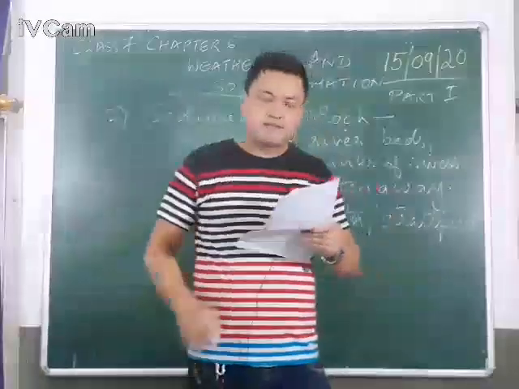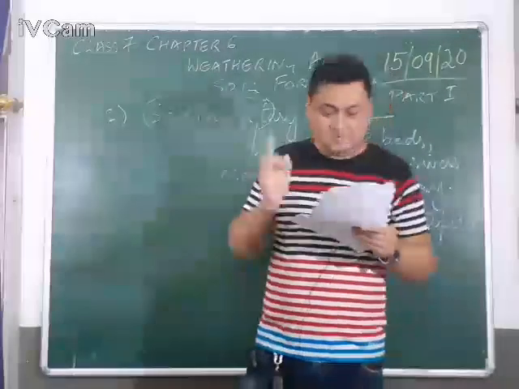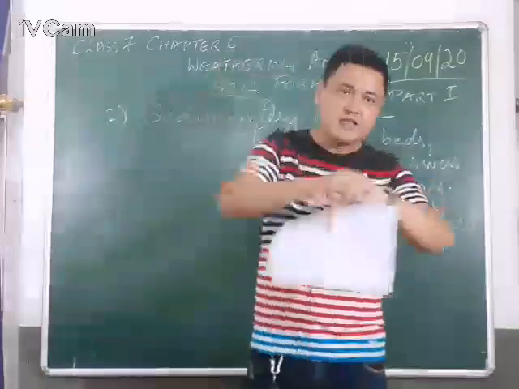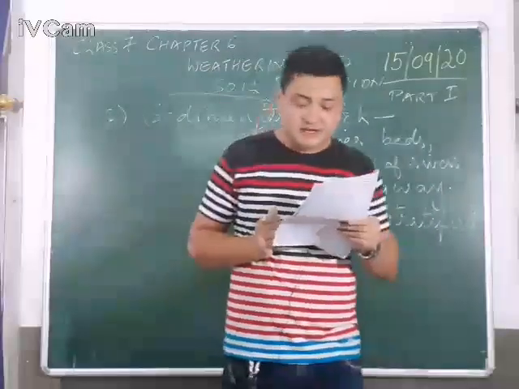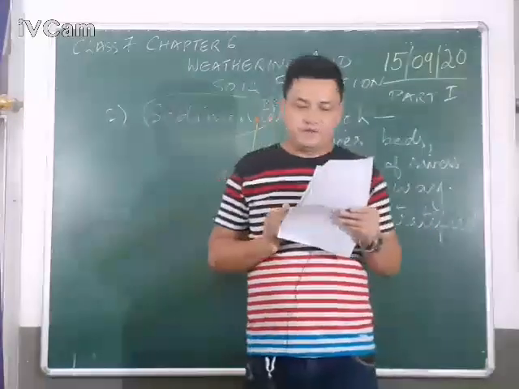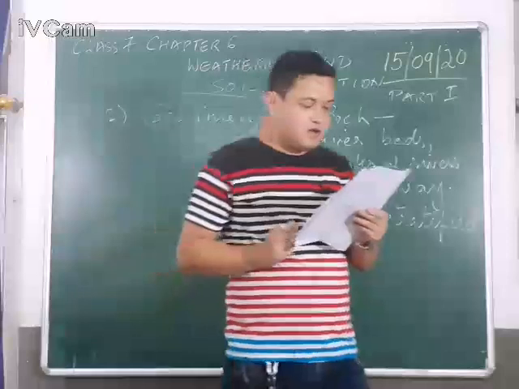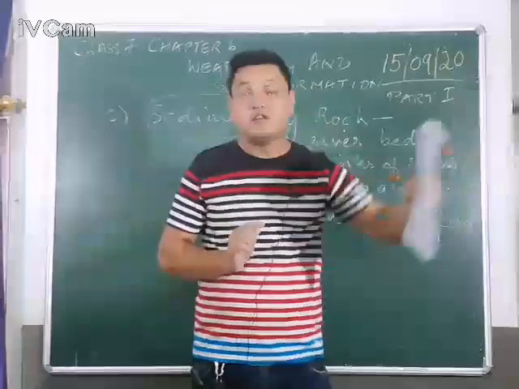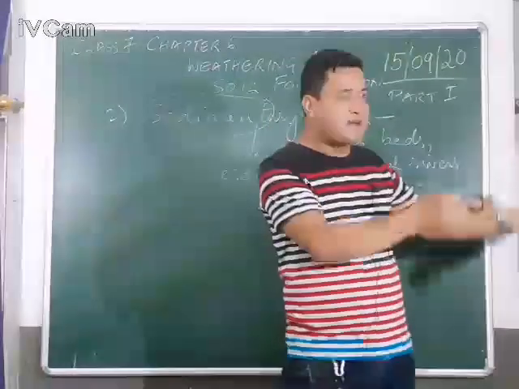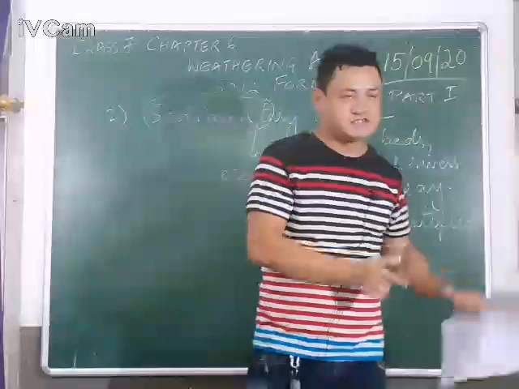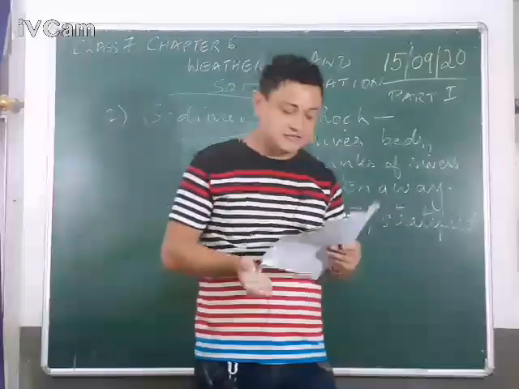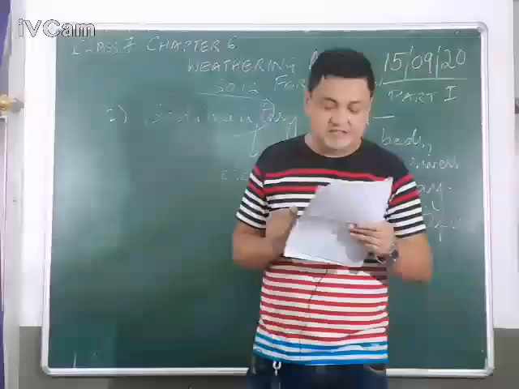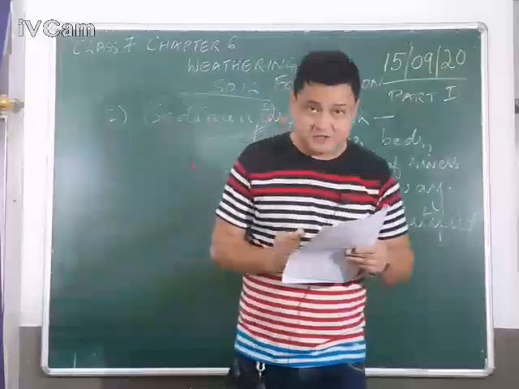Over a period of time, it takes millions of years to form a layer, remember that, and finally gets compacted. Compacted means compressed. When one layer pushes another layer, it gets compacted and cemented. Cemented means joined together or bound together like cement, along with decomposed plants and animals which have been brought down by the rivers when it is flowing. So it brings not only mud, it also brings plants, leaves, roots, etc., and dead animals, which have been buried inside the mud. These are basically remains of plants and animals, which are also known as fossils.